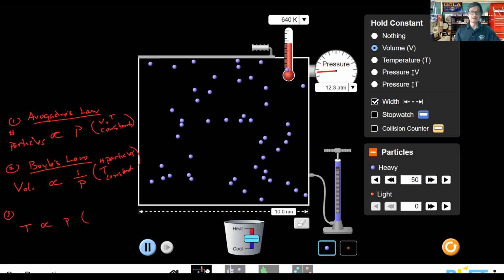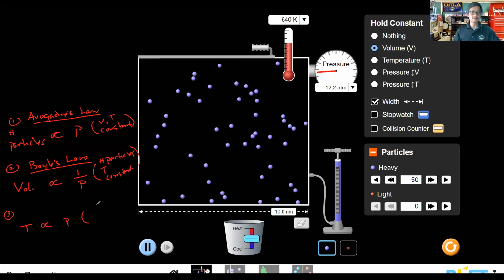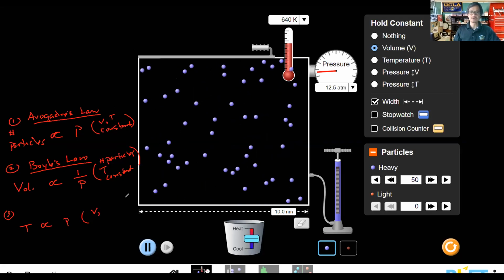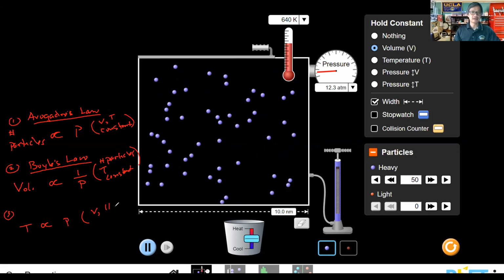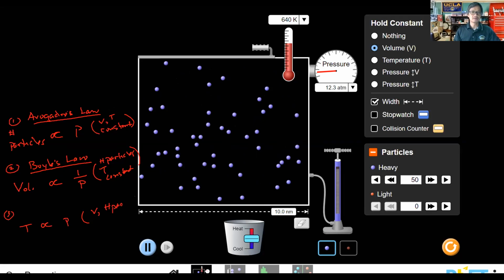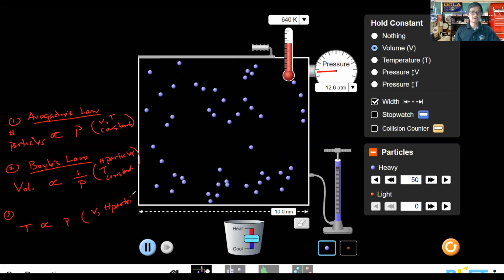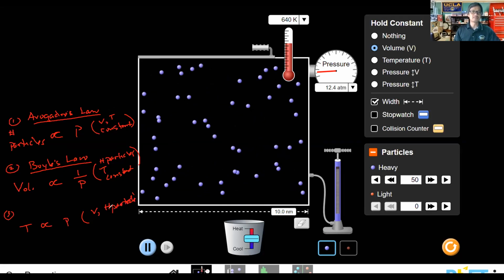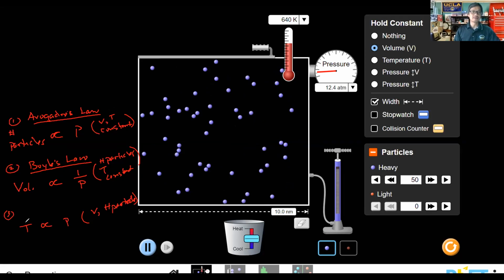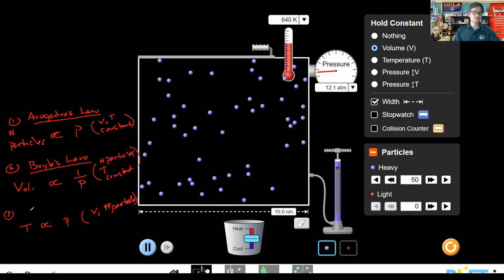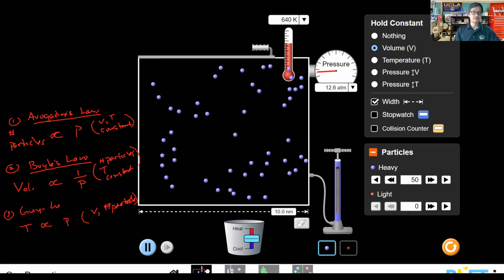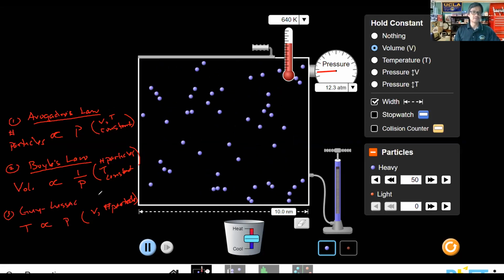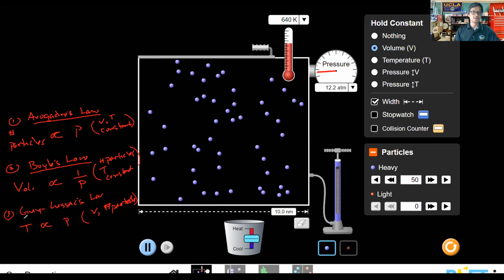Which means then, in this case, we've held the volume constant and also the number of particles. That way then we get this. This is what we refer to as Gay-Lussac's law, and that's what you were able to explore in your second PhET lab.